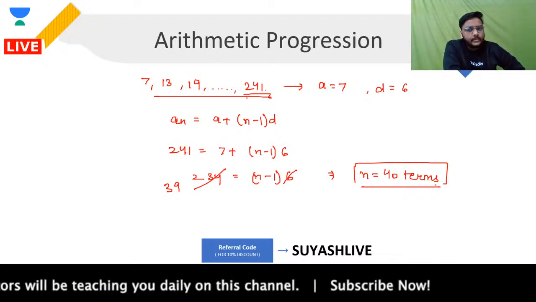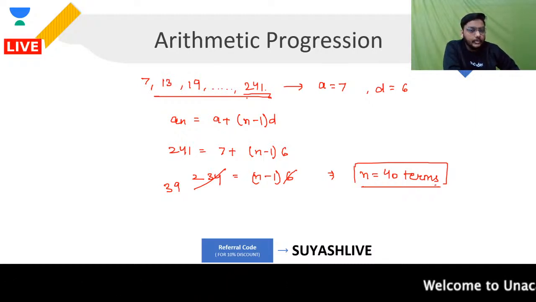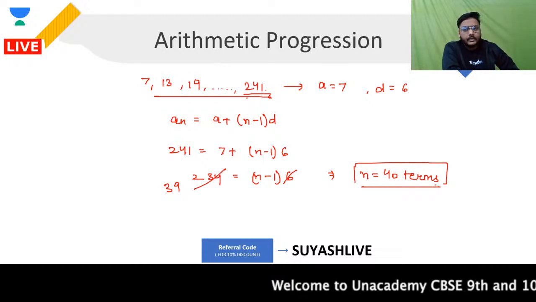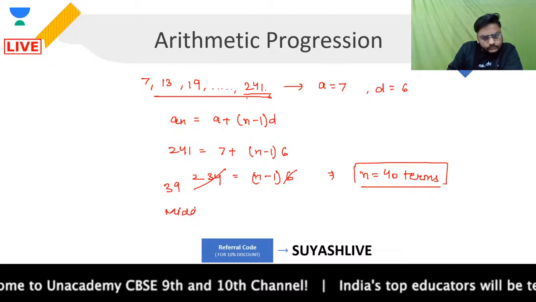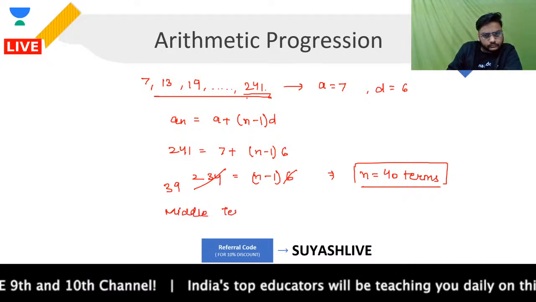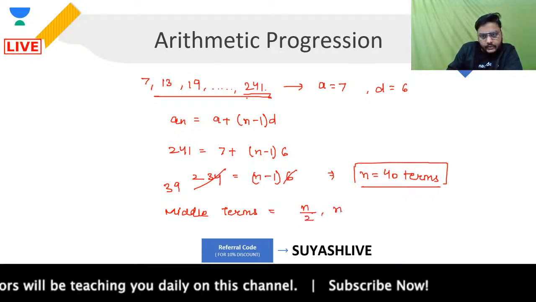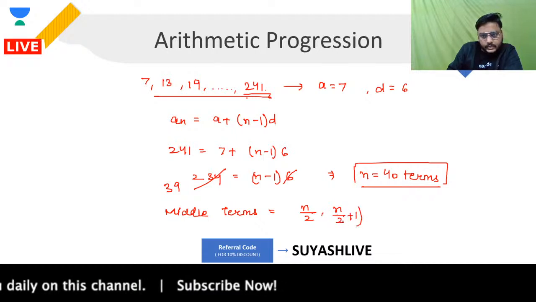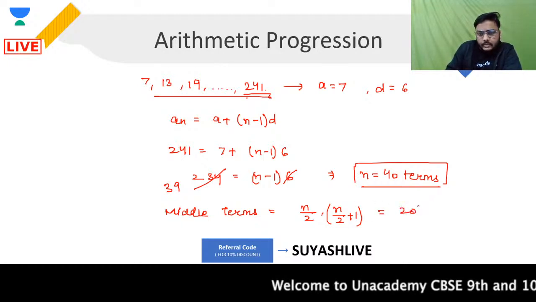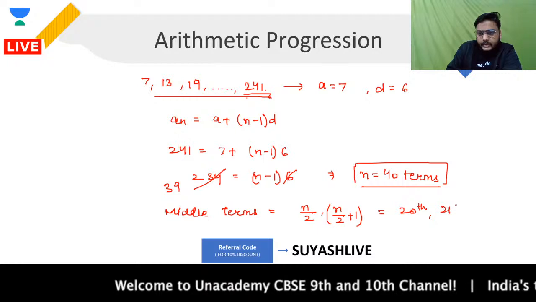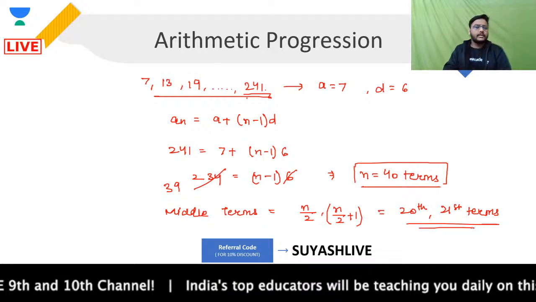And when you have an even number of terms, what do you do? You simply find out your two middlemost terms. How? In order to find out the middle terms, the formula that you will be using is this. Middle terms will be n upon 2, and it will be n upon 2 plus 1. These two terms will be the middle terms that we are talking about over here. That means the middle terms will be the 20th term and the 21st term.